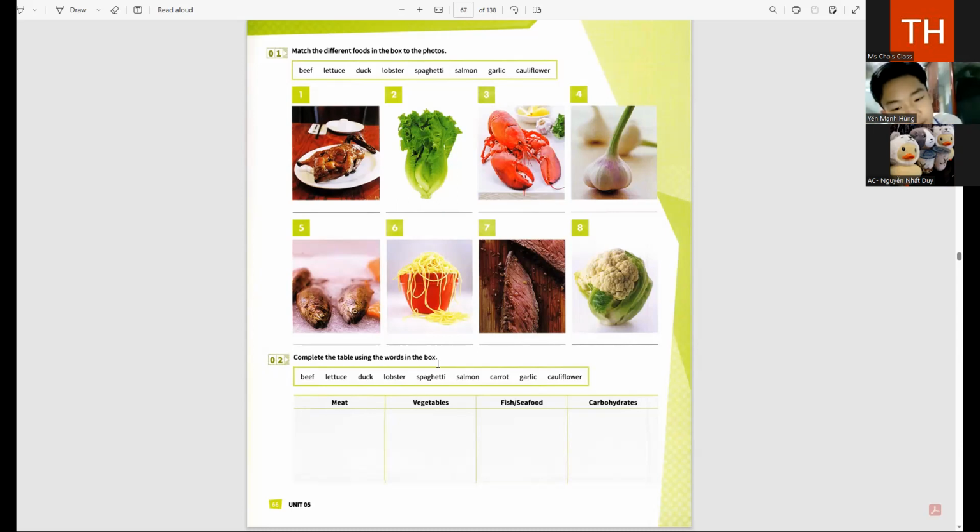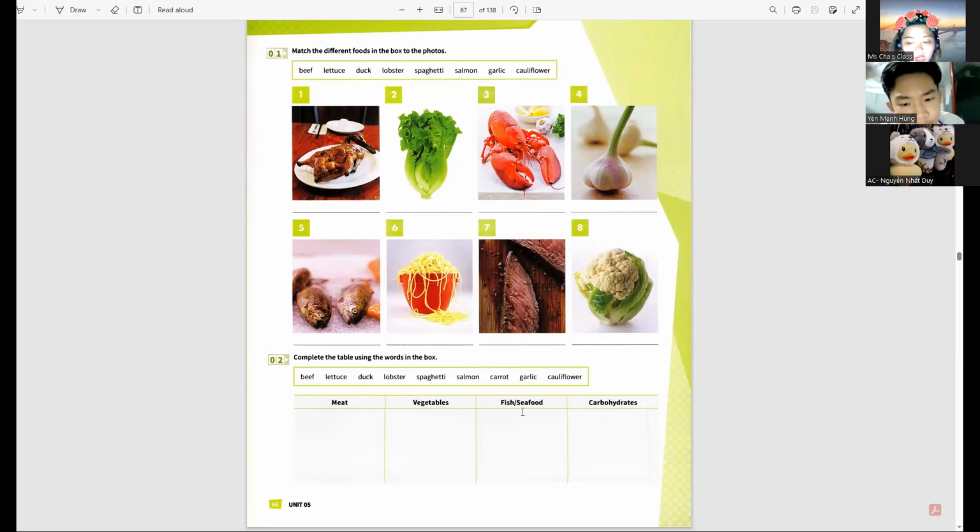I think vegetable has garlic. Yes, garlic is also included. Thank you for noticing that one. There is lobster, and the salmon. The L is silent. We don't say salmon with an L, it's salmon.